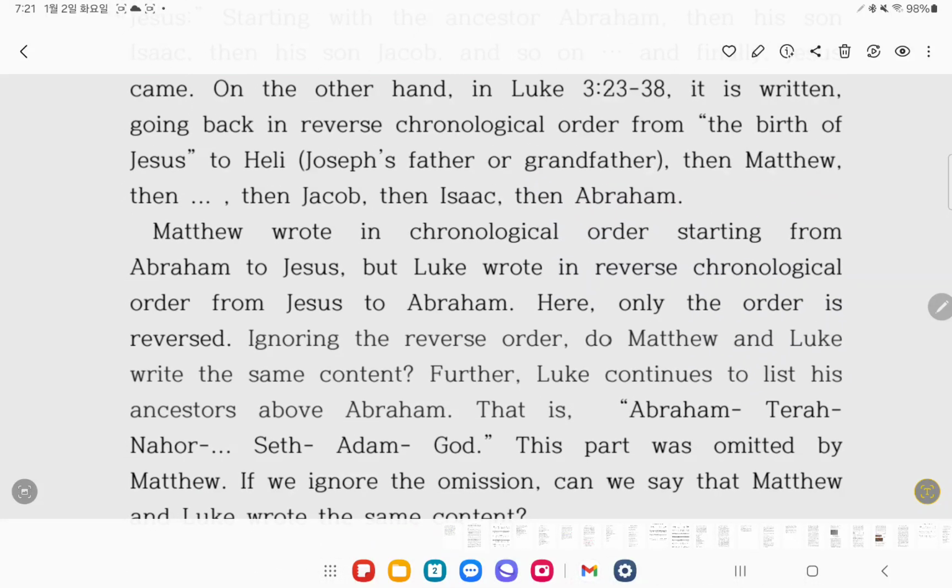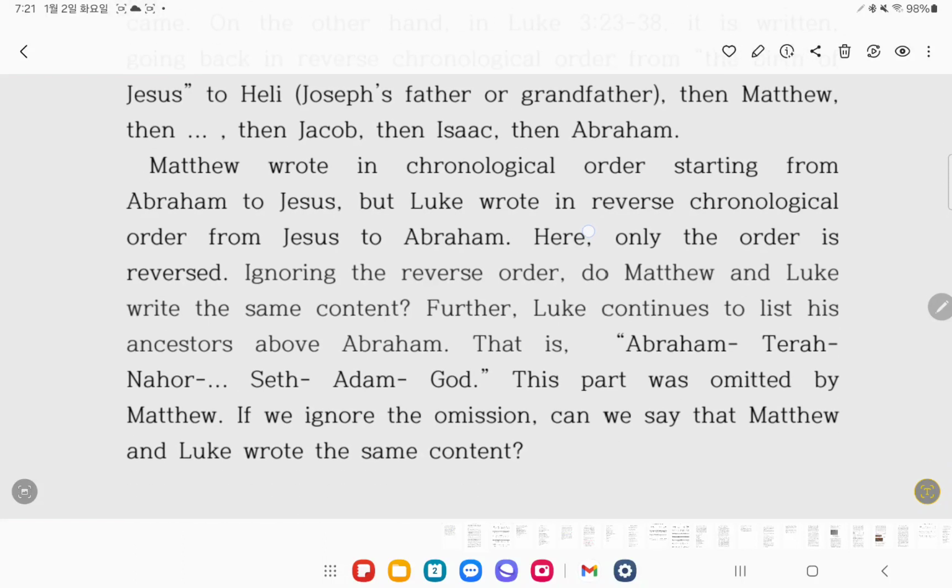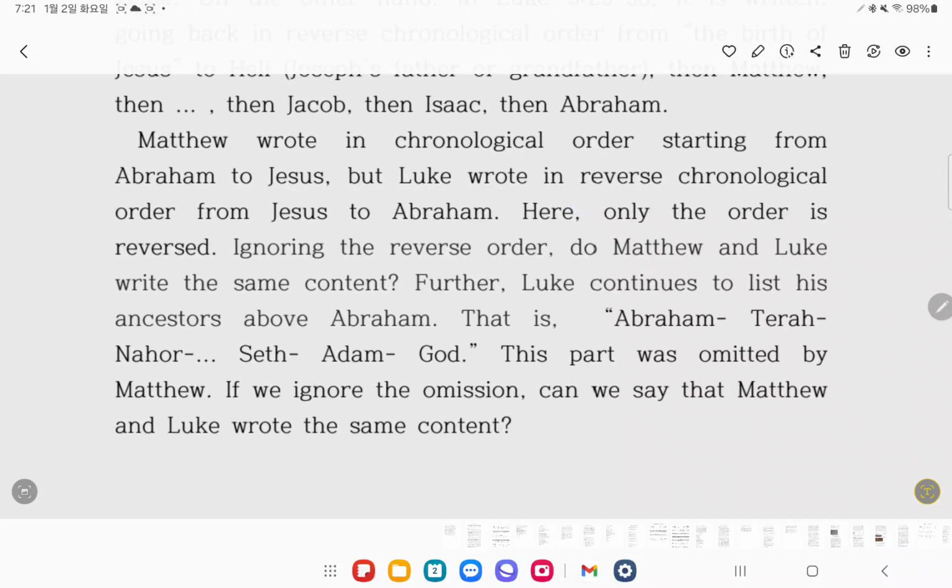Matthew wrote in chronological order starting from Abraham to Jesus, but Luke wrote in reverse chronological order from Jesus to Abraham. Here, only the order is reversed. Ignoring the reverse order, Matthew and Luke write the same content.